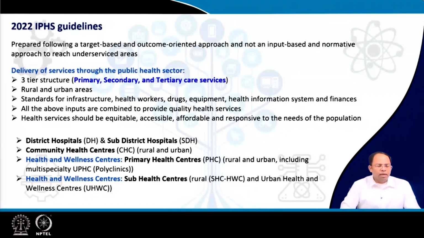So these new guidelines are prepared following a target-based and outcome-oriented approach. That is, at the end of the day, there has to be some targets and some outcome. So all the guidelines are decided in such a way so that at the end we can reach some goal, and not an input-based and normative approach to reach underserviced areas.